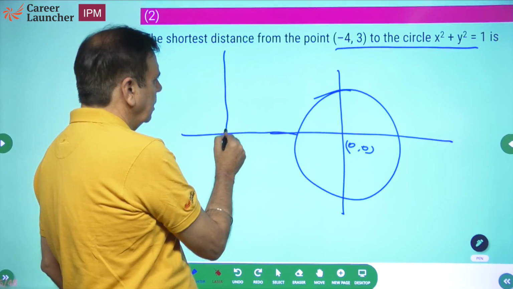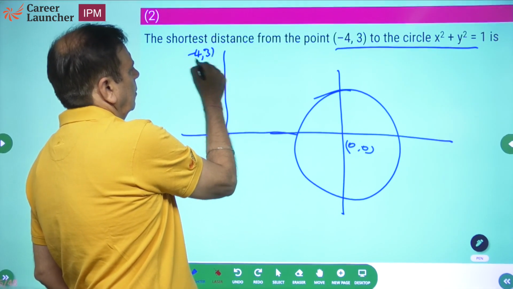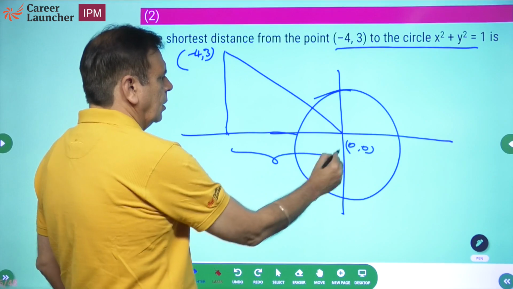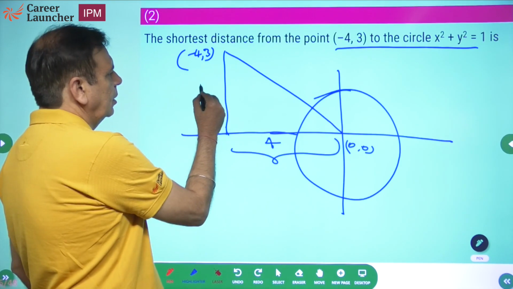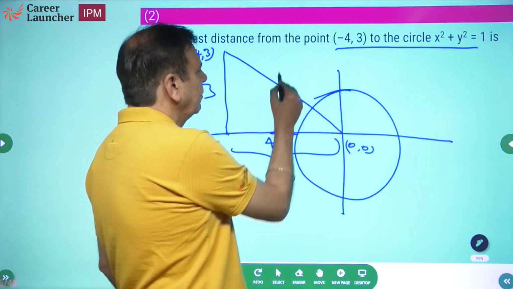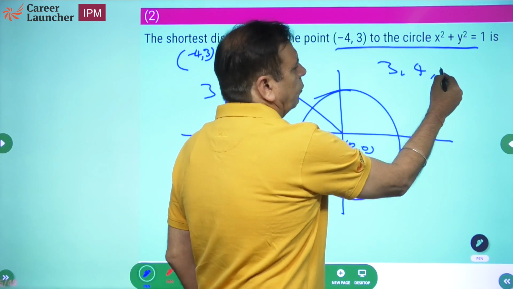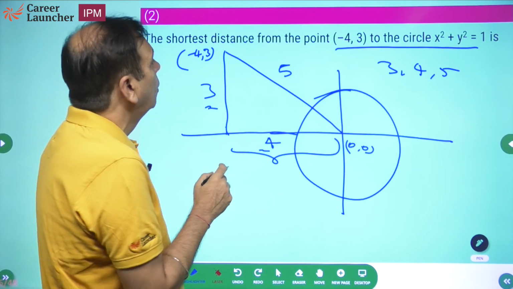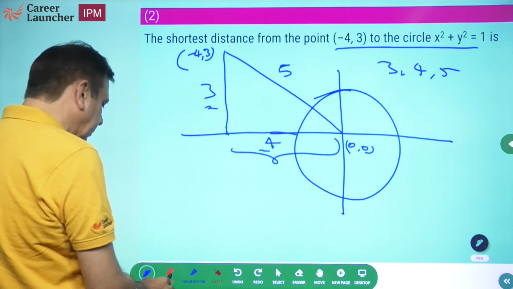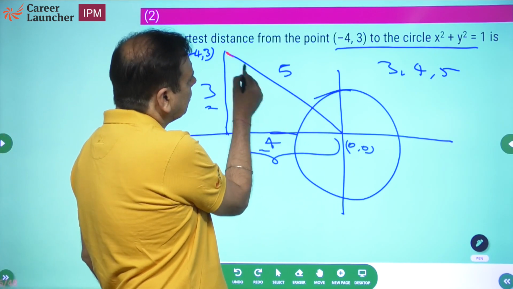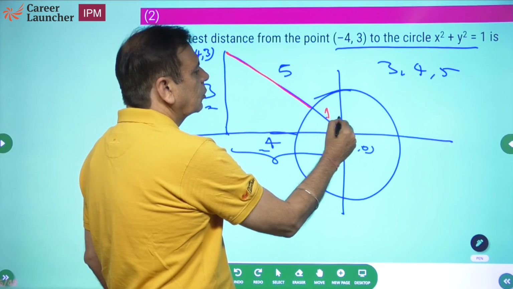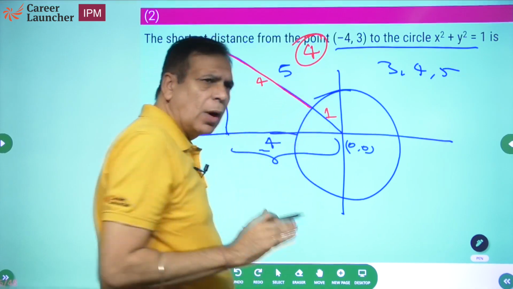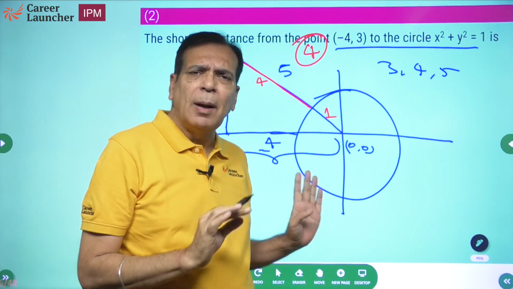Okay, Pythagoras triplet. What is this? This is 4. This is 3. You remember Pythagorean triplets? 3 4 5 is a Pythagorean triplet. So ये 3 है, ये 4 है, तो भैया 5 होगा. But what do we want to know? We want to find the shortest distance from the point to the circle. So what is the distance required? This is the radius of the circle, which is 1. So how much should this be? 4. No jugaad. Just draw the figure and apply Pythagoras triplets.